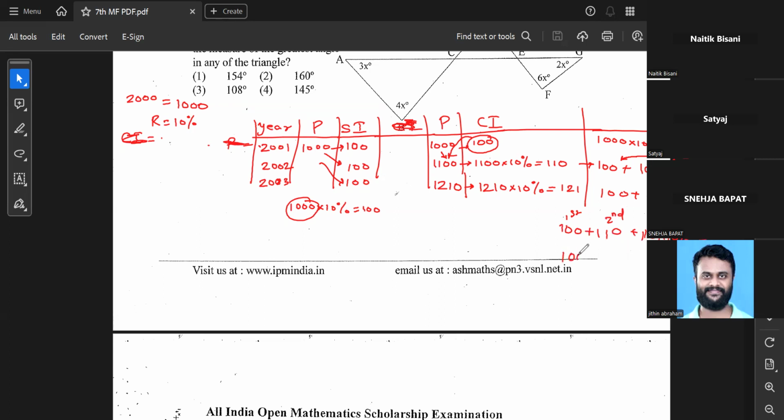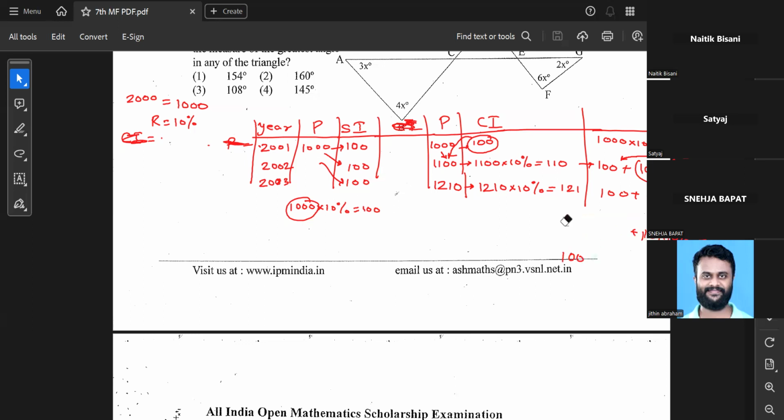So this will be 100 plus, actually not 110. Wait, in simple logic, if I say, don't add the first to it.